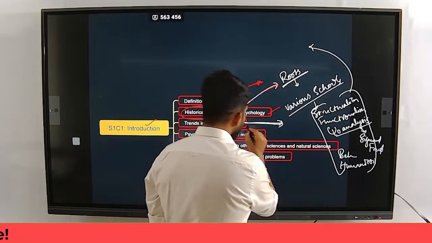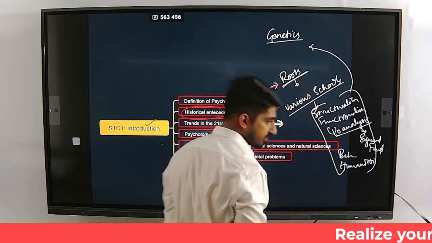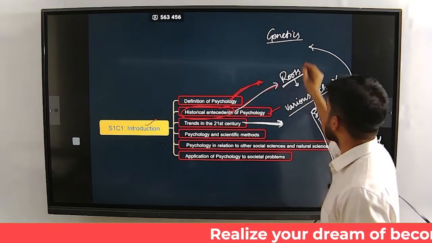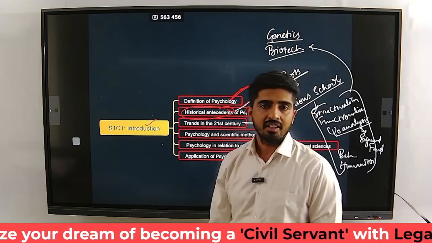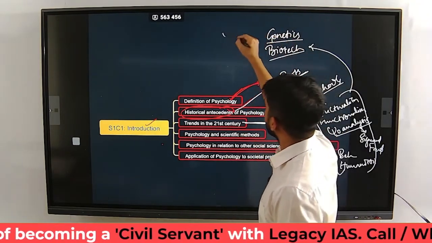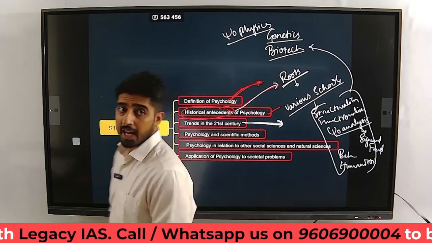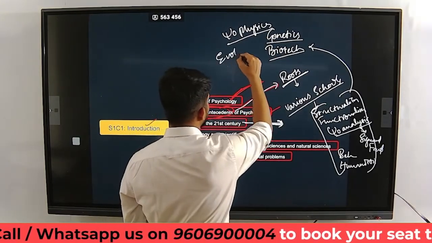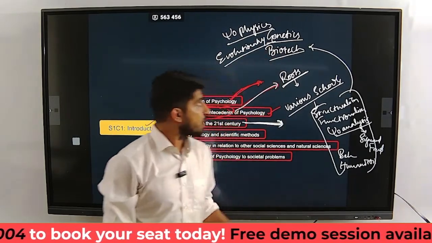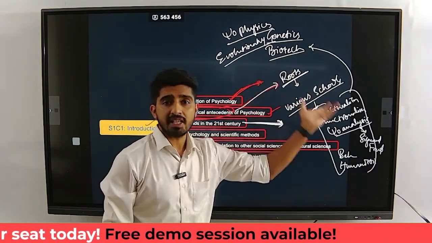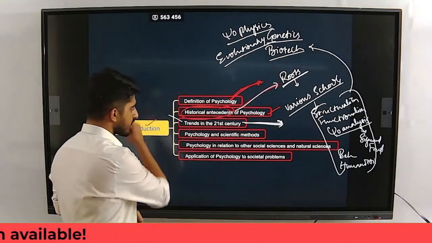In these trends, we are going to talk about the genetics part, right? We are going to talk about the link with biotechnology. We are going to talk about psychophysics. These are all 21st century trends. Evolutionary psychology, which is again linked to the genetics part, right? Cognitive psychology, cognitive neuroscience, all of it is a part of the 21st century trends. So we are going to study those trends as well.